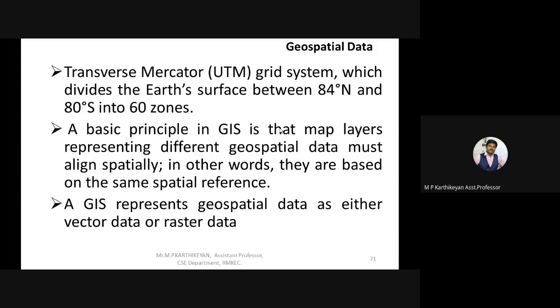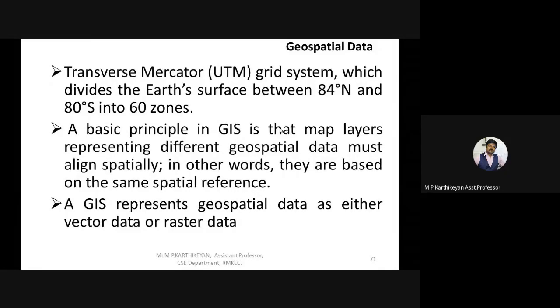From the prime meridian at 0 degrees, it can move to 180 degrees west and 180 degrees east. If it is east-west, it can move to 90 degrees north and south. If it is north-south, it can move from 180 degrees west to 180 degrees east. Can you understand the concept? Latitude means equator. Longitude means prime meridian. Longitude means from north pole to south pole. Latitude means from east to west, the equator part.